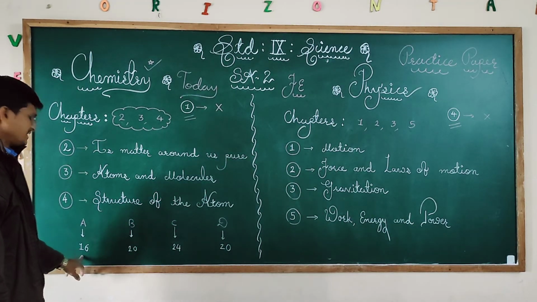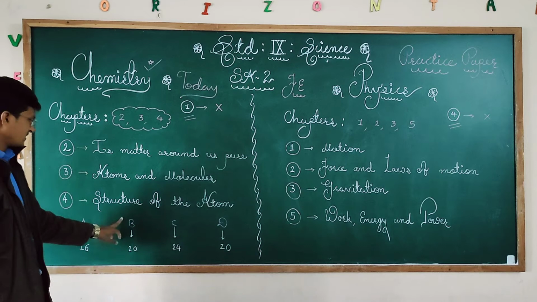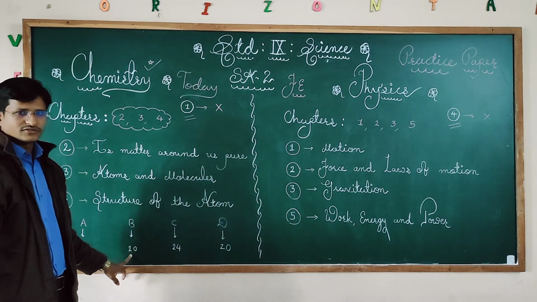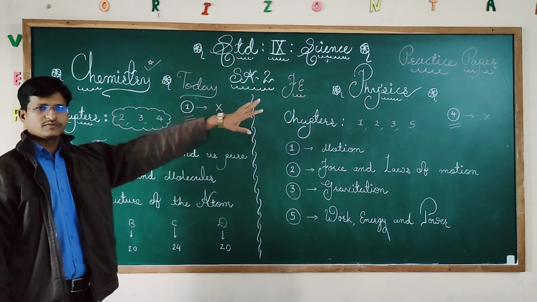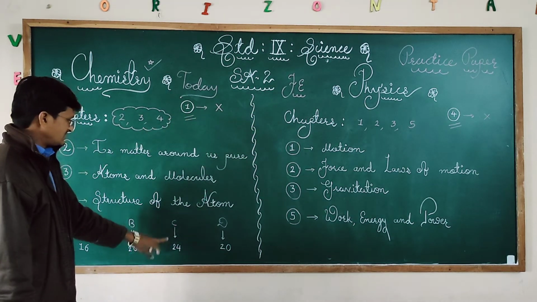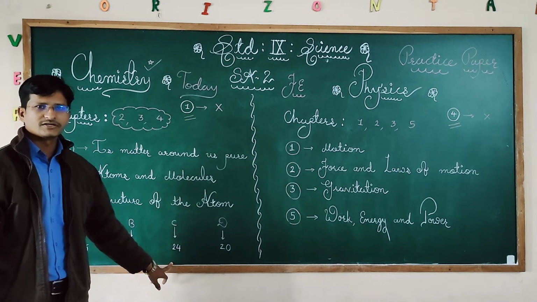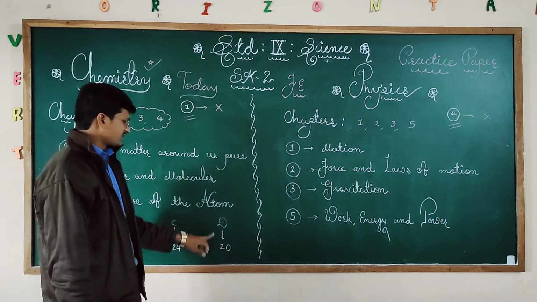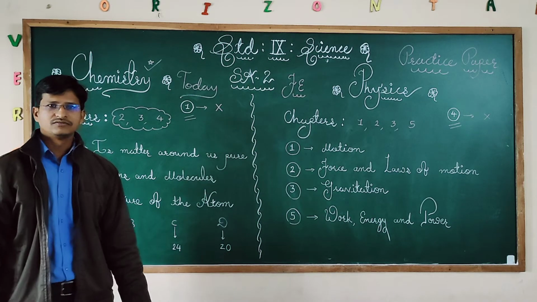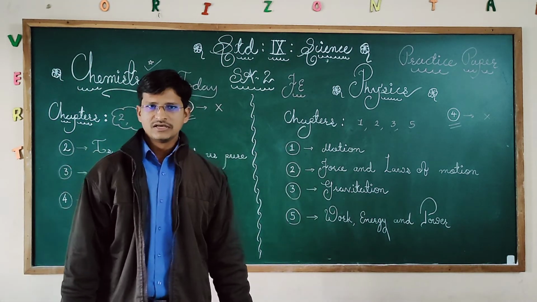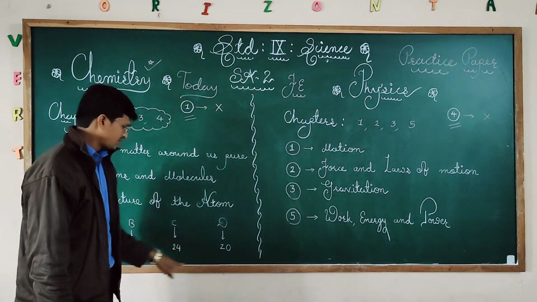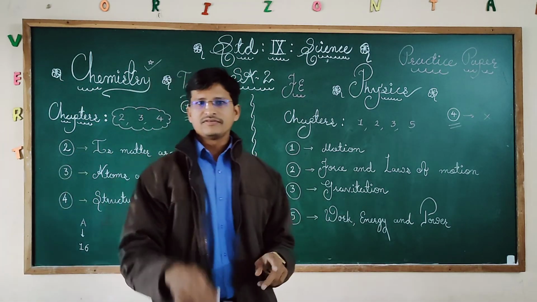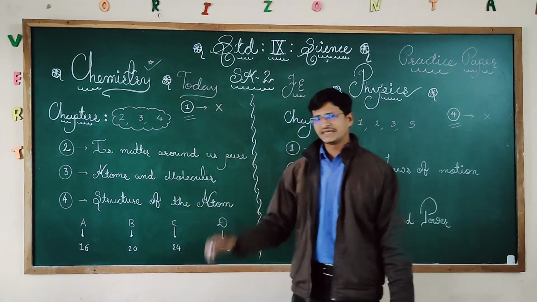Section A, 16 marks, all MCQs. Section B, 2 mark questions, 10 questions will be there, all questions will be given. You will get a practice paper, you get to know. Section C, 24 marks, 3 mark questions each, so 8 questions will be there. And section D, 20 marks, means 4 questions of 5 marks each. This is the paper style, just the same paper style as we gave in your half yearly examination, the same will follow.